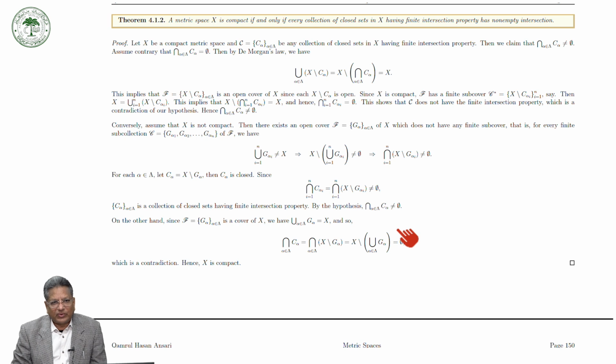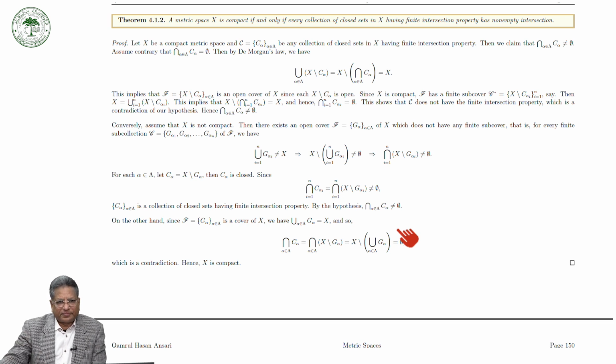Okay. So, a metric space X is compact if and only if every collection of closed sets in X having finite intersection property has non-empty intersection.